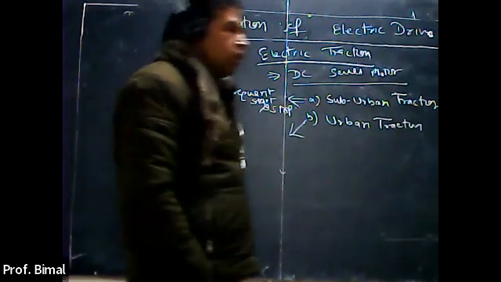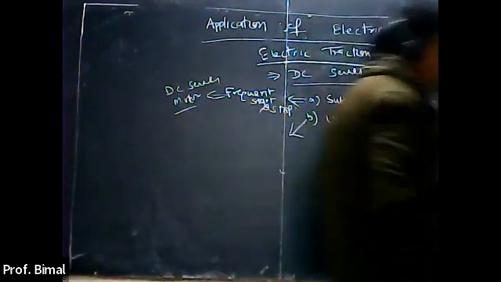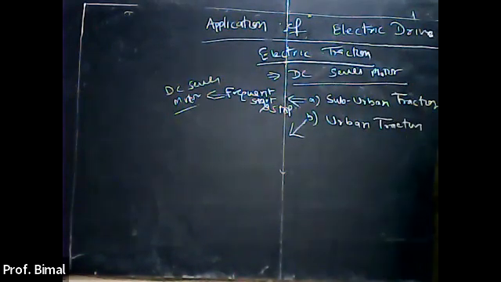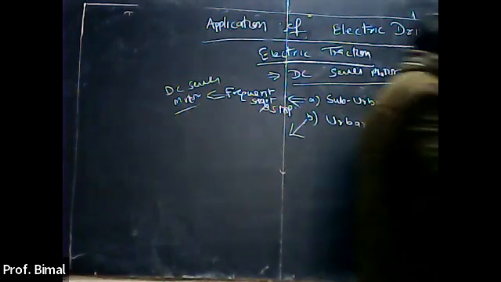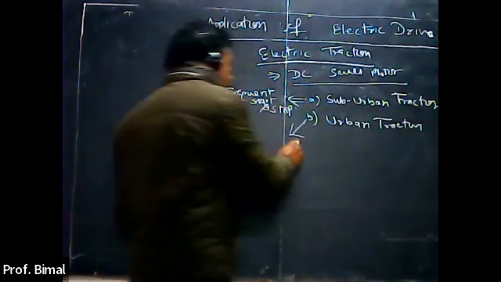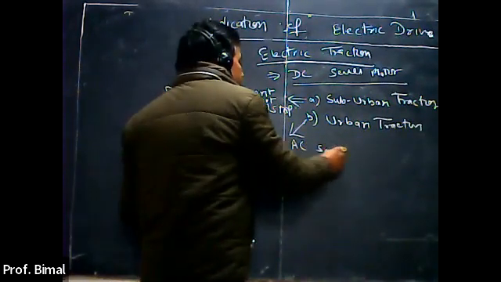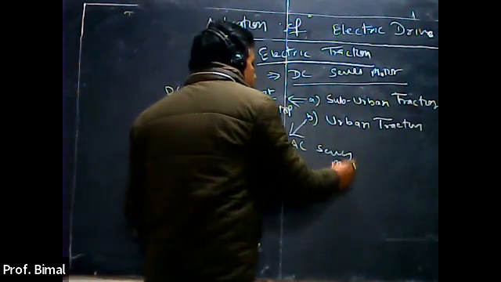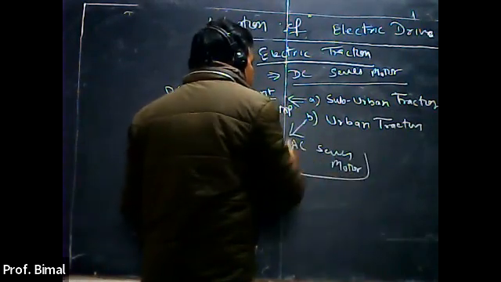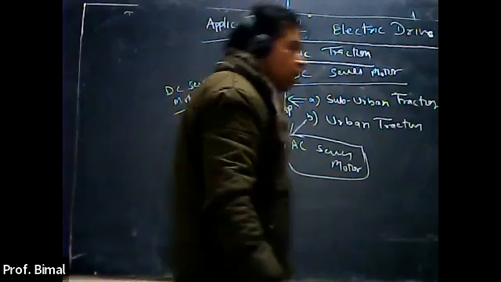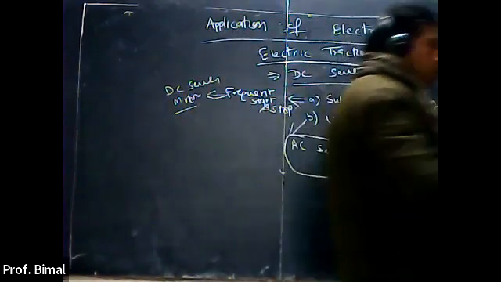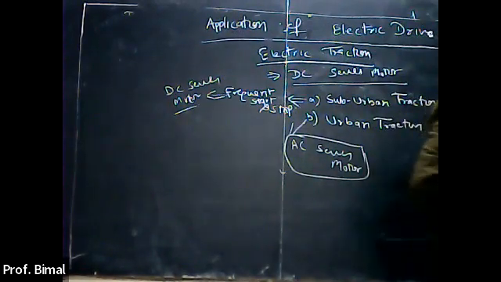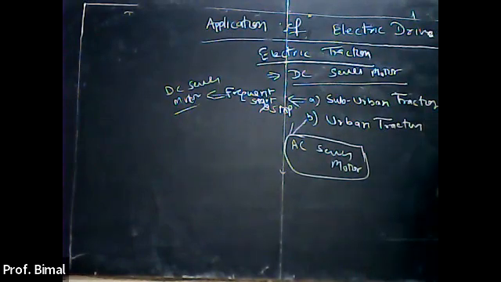So here, instead of DC series motor, we will prefer to use the AC series motor, right? This is because this motor has almost similar characteristics to those of the DC series motor, but here frequent start and stop is not required.